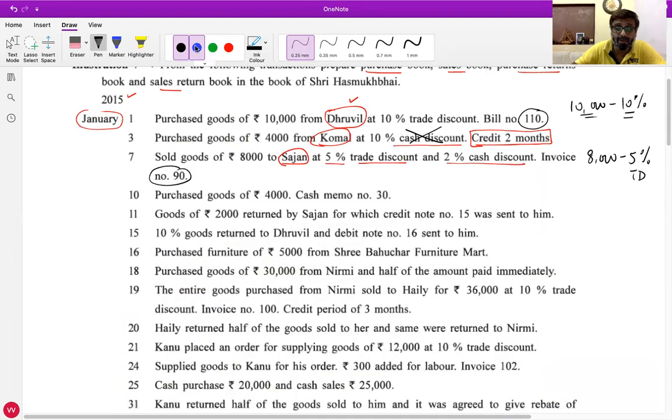Will we deduct this cash discount of 2%? We won't. Okay, cash discount won't be deducted. Yes, in this chapter, cash discount, just cross it because we are recording only credit transactions. So wherever you come across cash discount, put a cross on that. Is everyone clear with this transaction? Any doubts up till here? No, sir. Shall we proceed further? Yes, sir.